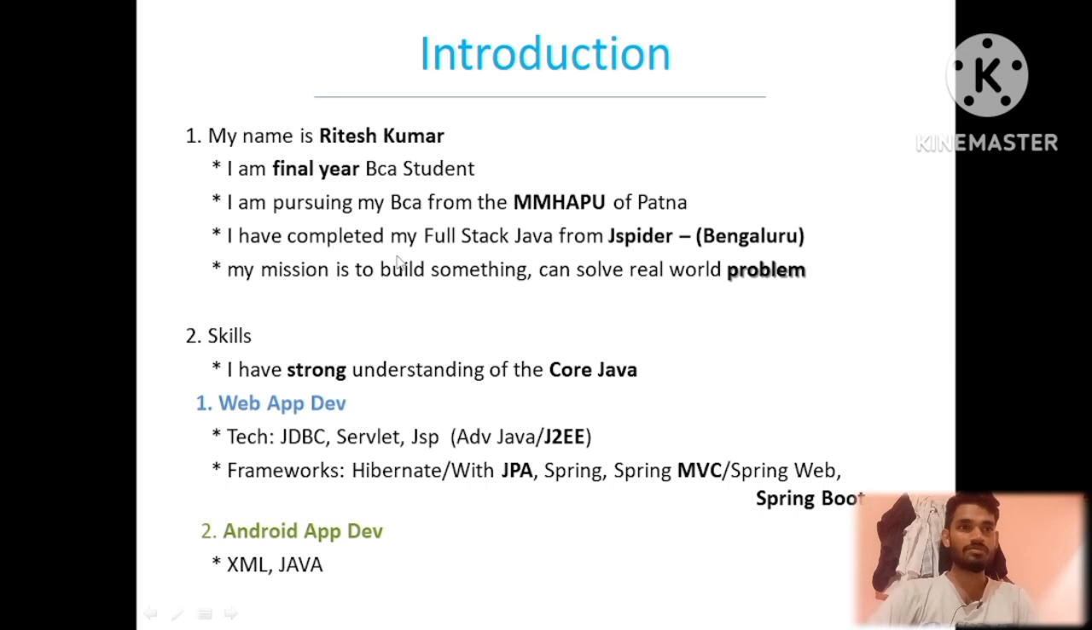My mission is to build something that can solve real world problems, like websites and software that can help solve real world problems.